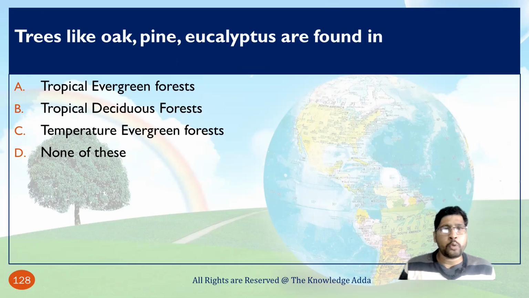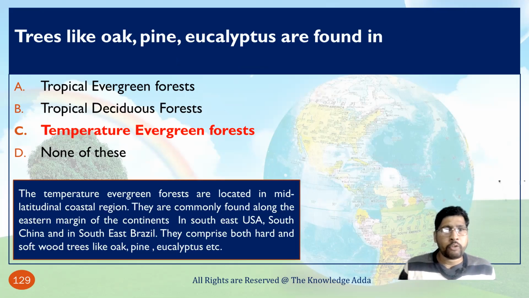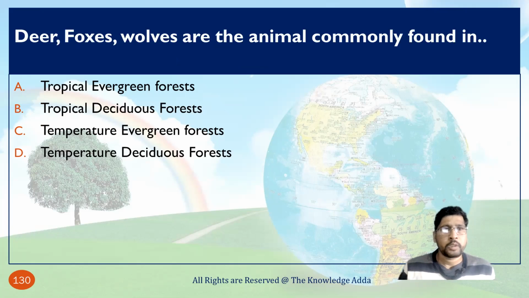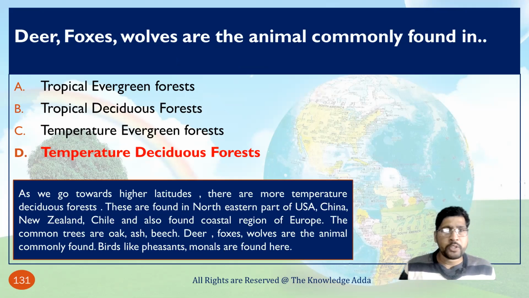Trees like oak, pine, eucalyptus are found in temperate evergreen forest. Deer, foxes, wolves are the animals commonly found in temperate deciduous forest. As we go towards higher latitudes, there are more temperate deciduous forests, and these are found in the northeastern part of the USA, China, New Zealand, Chile, and also in the coastal region of Europe.